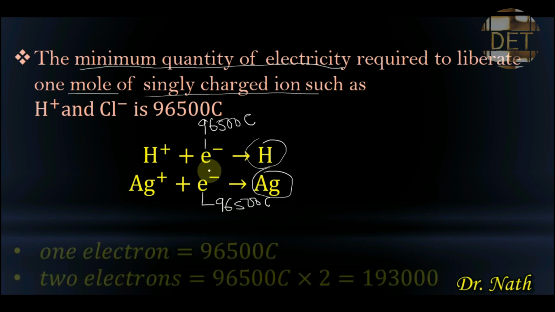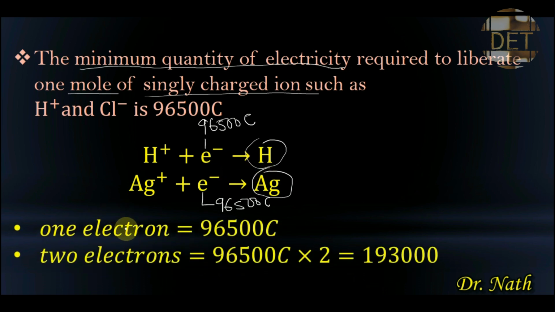Then in addition to this, like I said, 1 electron of electricity is equal to 96,500 coulomb. 2 electrons of electricity will now be equal to 96,500 coulomb times 2, which will be equal to 193,000 coulomb.